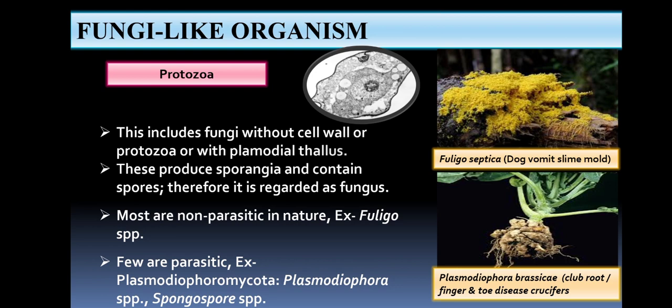But a few are plant parasitic in nature, that is included in phylum Plasmodiophoromycota. This is a very important phylum. Remember this. This is the only phylum under this which is pathogenic in nature. It includes two major pathogens, that is Plasmodiophora and Spongospora. Plasmodiophora brassicae causes the finger and toe or the club root disease of crucifers.